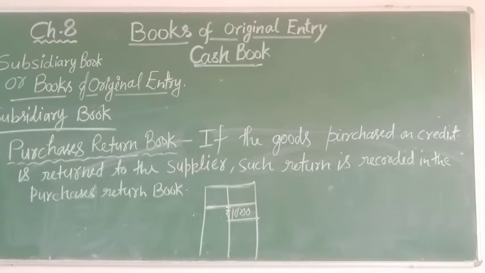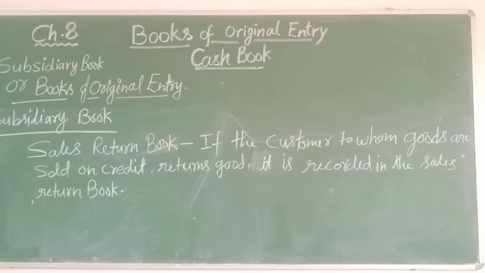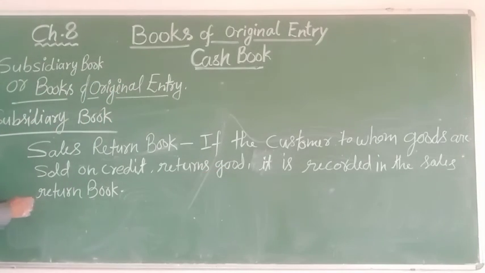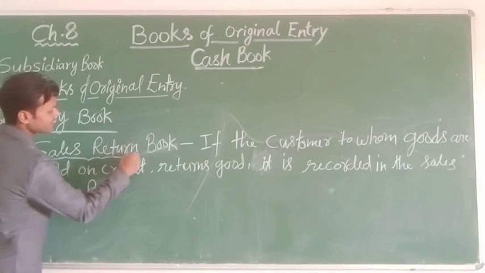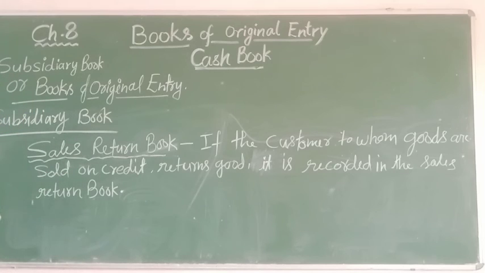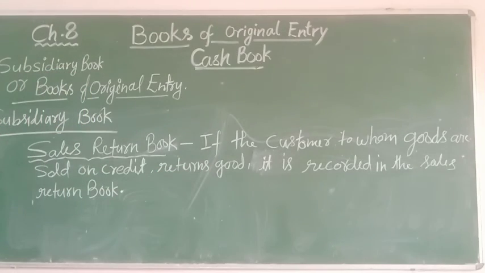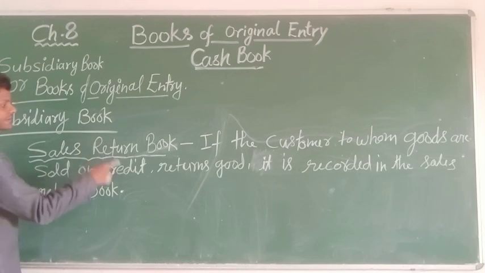Now the fifth, the sales returns book. If the customers to whom goods are sold on credit return the goods, it is recorded in the sales returns book. So number five under the subsidiary books is the sales returns book. If you sell goods and the customer returns them, it is recorded in the sales returns book. So any sales that are returned, you record the transaction in the sales returns book.